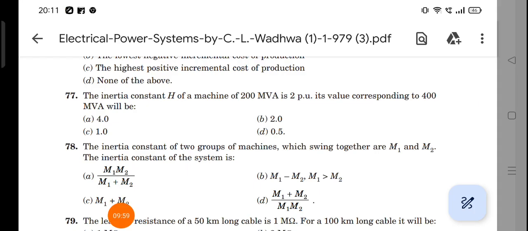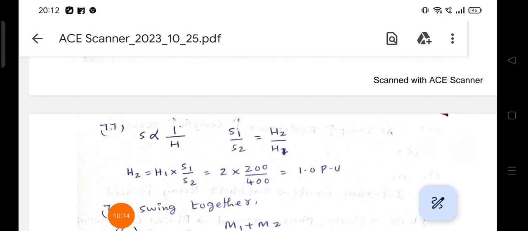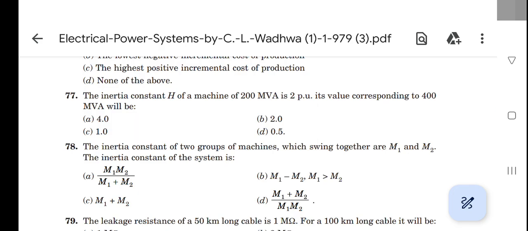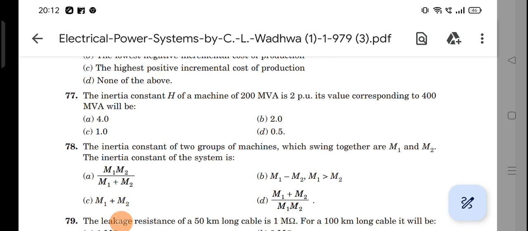That means here the S value changes from 2000 to 400 MVA. When the S value is reduced by a factor of five, by the inverse relation the inertia constant value will increase accordingly. Otherwise you can use the formula: S is inversely proportional to H, that is H2 by H1 is equal to S1 by S2. Otherwise, blindly by seeing the question, H is inversely proportional to S. That means the correct option is the third option.